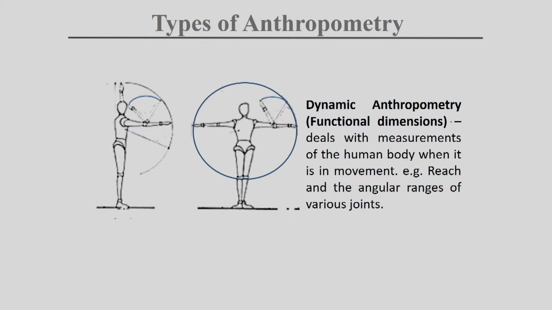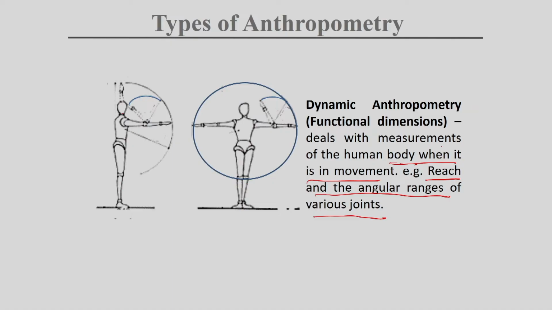Dynamic anthropometry deals with the measurement of the human body when it is in movement. For example, when you have something in your shelf or cupboard, you extend your hand to reach and grab that product. In this type of case, the examples are reach and the angular range of the various joints that we measure in dynamic anthropometry.